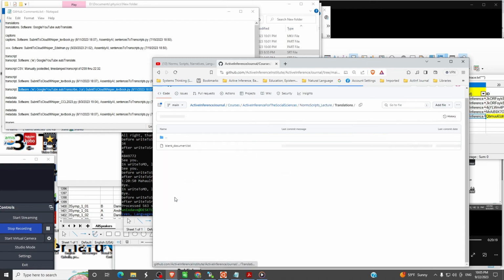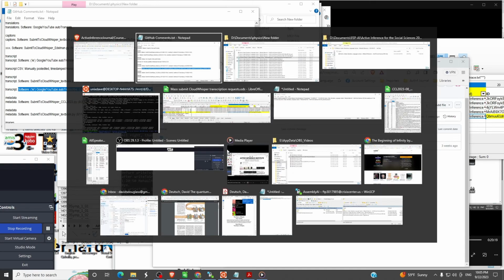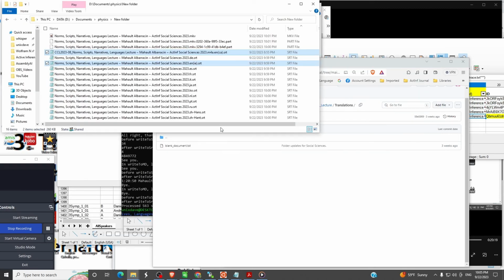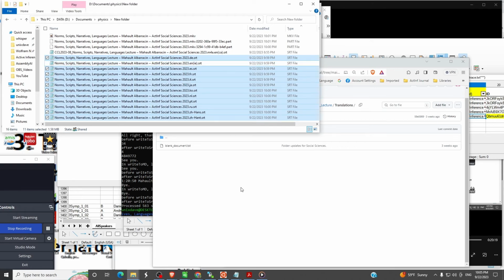We're now going to capture the translations, move the translations into a public space. Well, we've already got all our SRTs together, but we're not going to move the English this time. I don't want to move any file to more than one location. That just kind of defeats the purpose of organizing them.